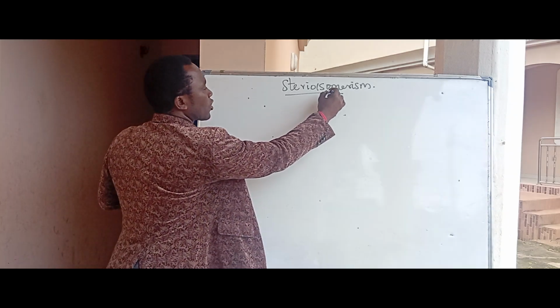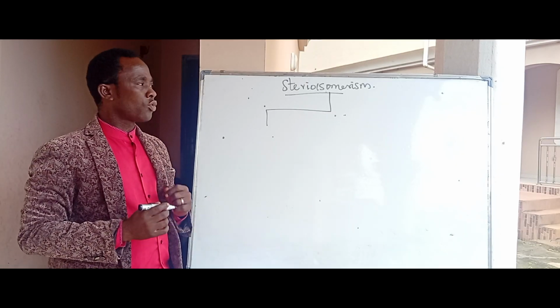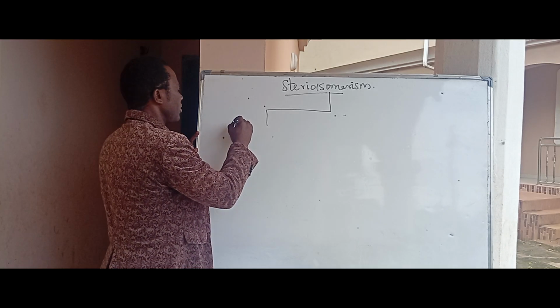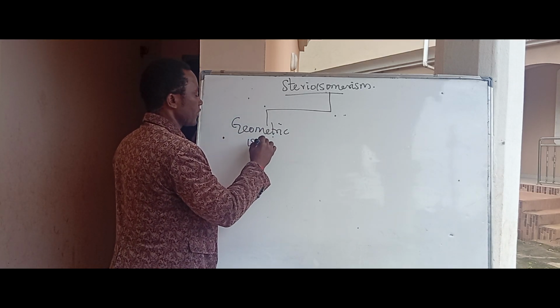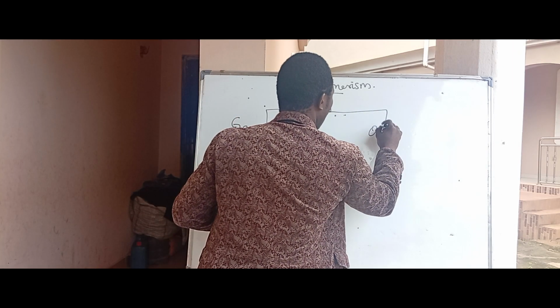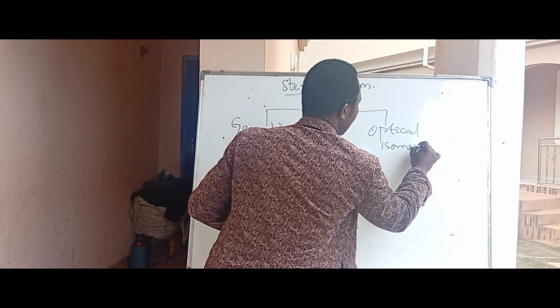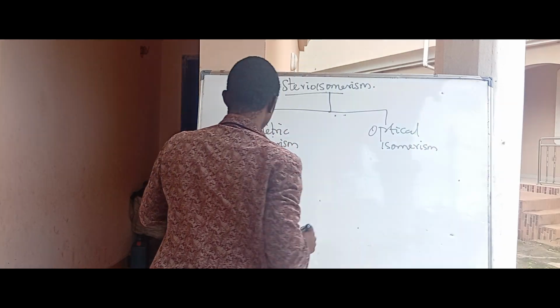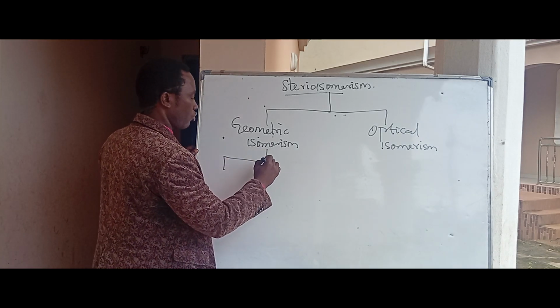Now we have two types of stereoisomerism: geometric isomerism and optical isomerism.